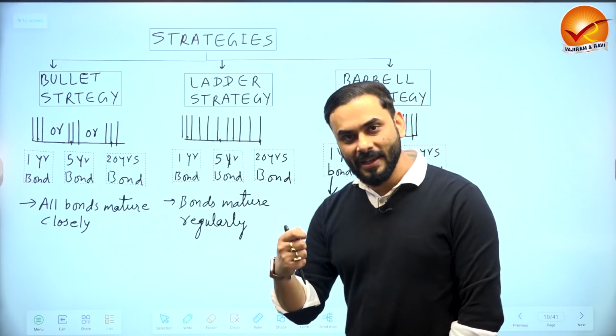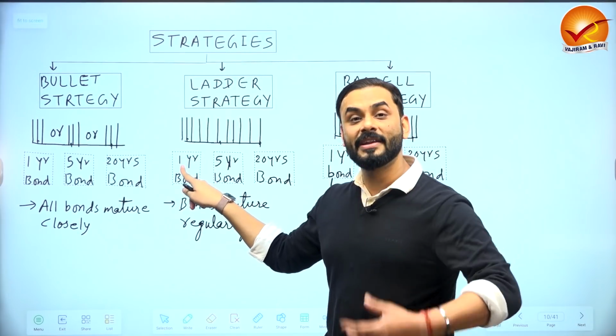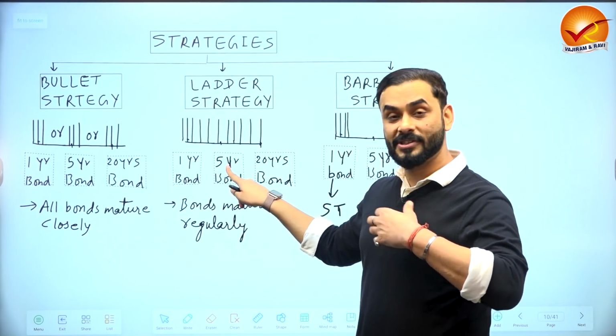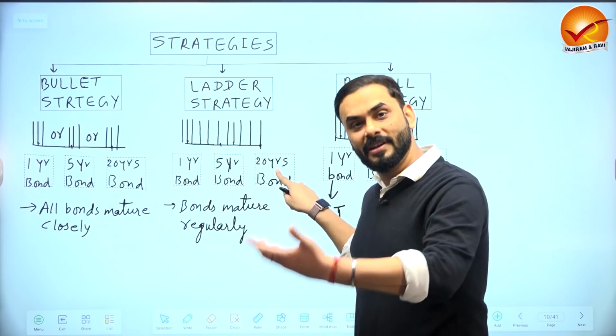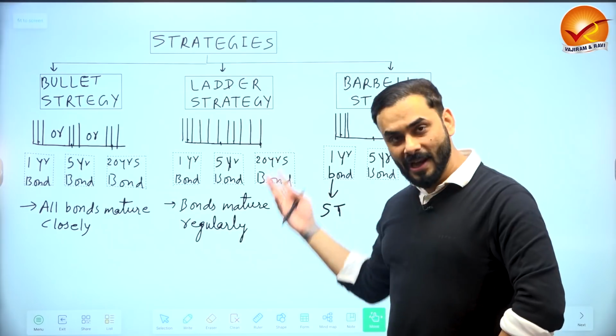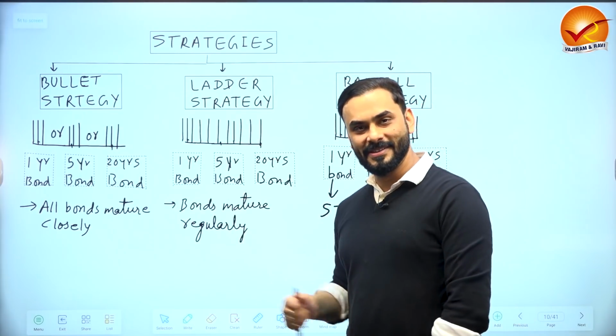So after 1 year, some of my bonds will mature and give me profit. After 5 years, some more bonds will mature and give me profit. After 20 years, some more bonds will mature and give me profit. That is called a ladder strategy. You see how simple it is, isn't it?